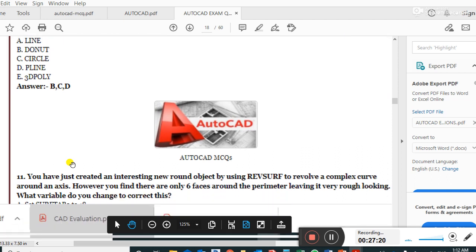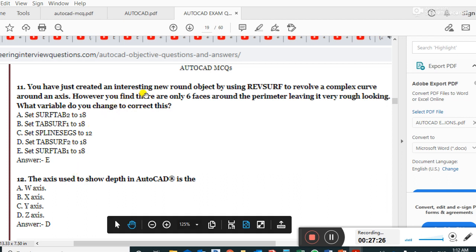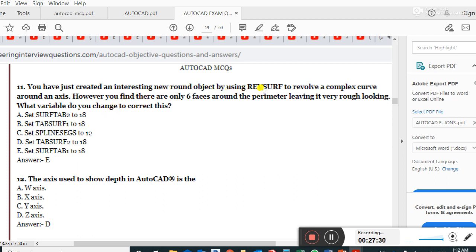Next question, guys. You have just created an interesting new round object by using revolve to resolve a complex curve around an axis.